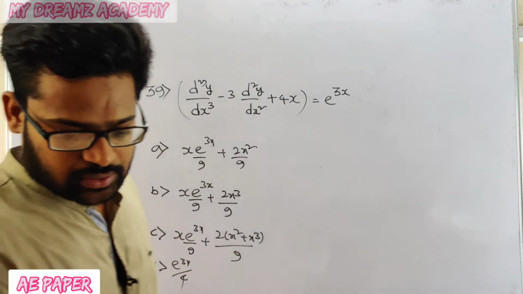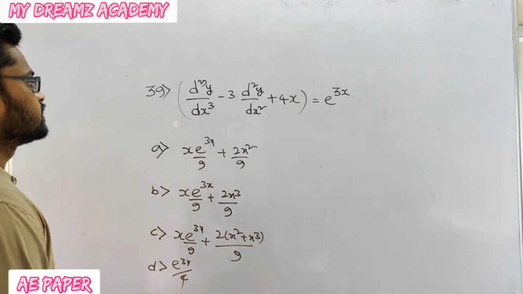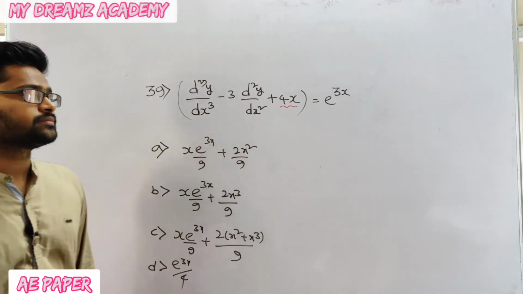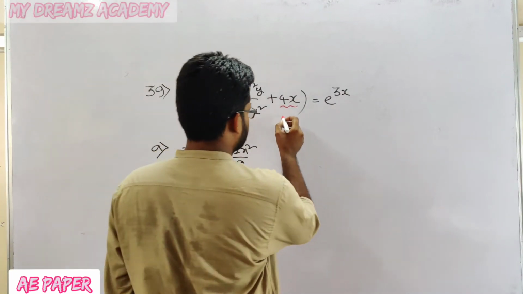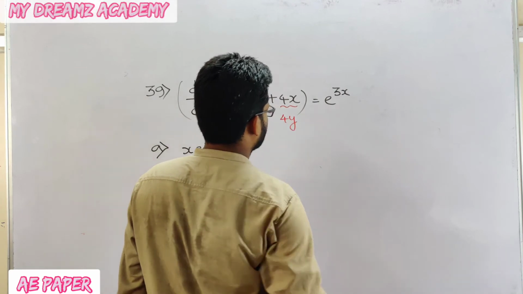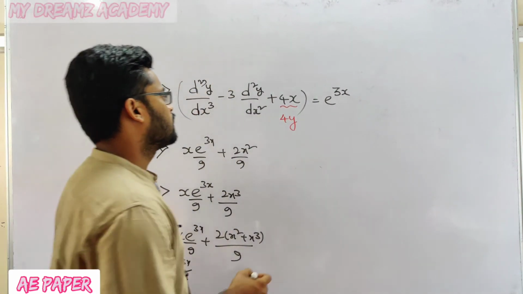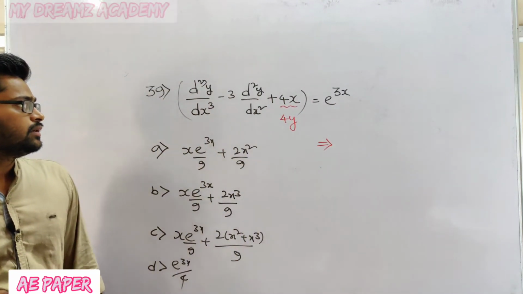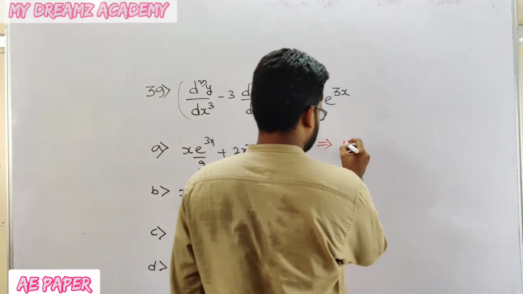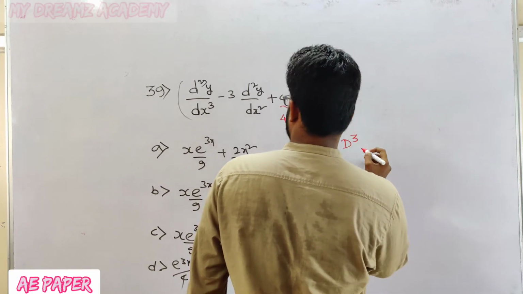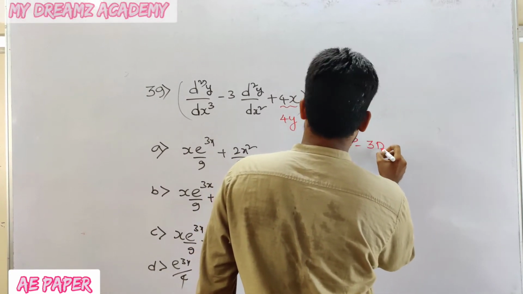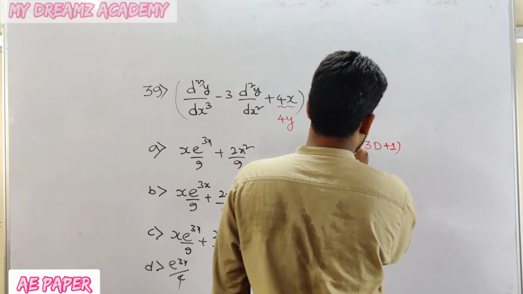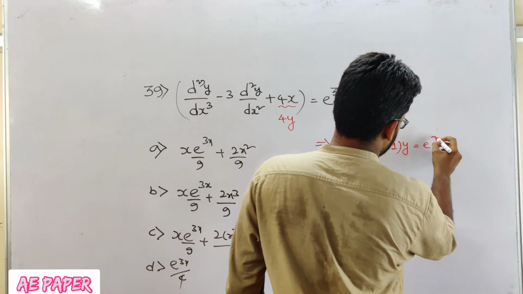Now observe this question, very interesting question. If I have 4y in place of 4x, how should I solve this one? Substitute d cube by dx cube is equal to d, that is d cube minus 3d plus 1, y is equal to e to the power of 3x.